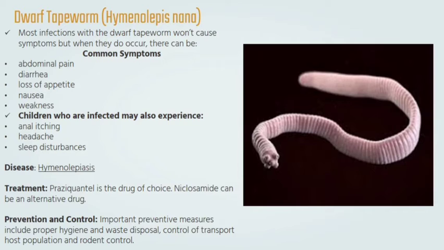Ang tawag sa disease that is caused by this infection is Hymenolepiasis. Ang treatment para dito is praziquantel or niclosamide as an alternative drug. So, paano siya ma-prevent and makokontrol? So, it is very important, no, na meron tayong proper hygiene and proper waste disposal, control of transport host population, and rodent control. Sabi ko nga, yung Hymenolepis is usually found sa mga rodents.